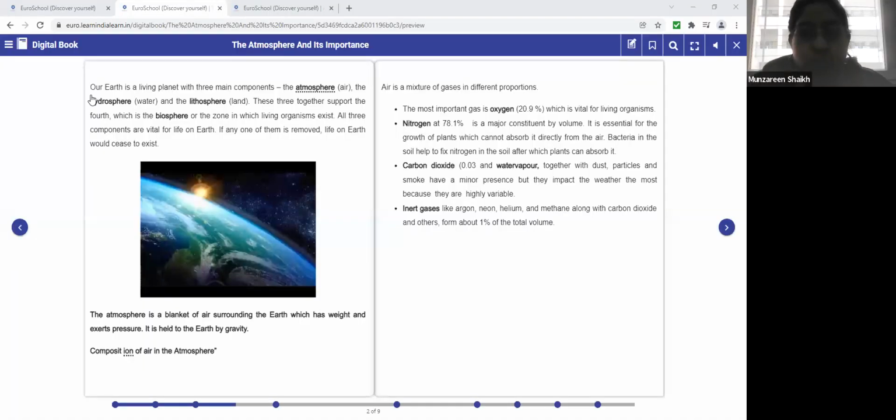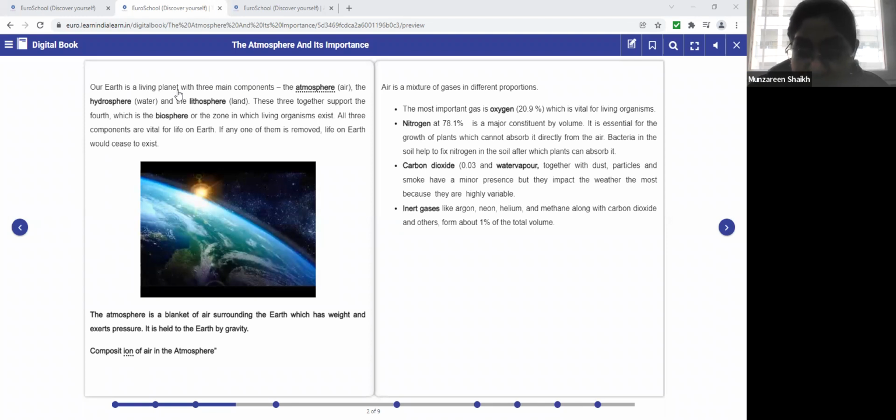Okay, so the atmosphere and its importance. We will study this chapter today, which is called the atmosphere and its importance. So we all heard about atmosphere, right? Yes, ma'am. Now our Earth is a living planet with three main components.